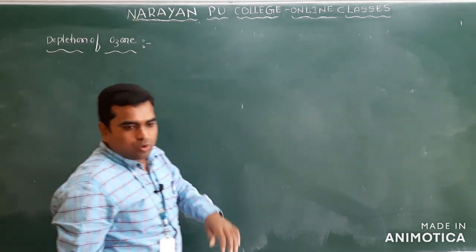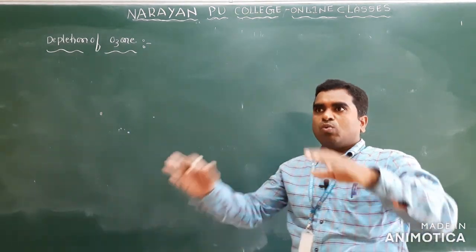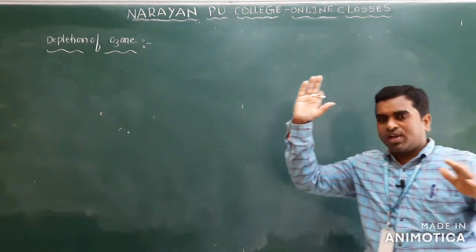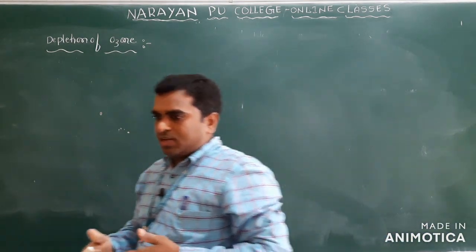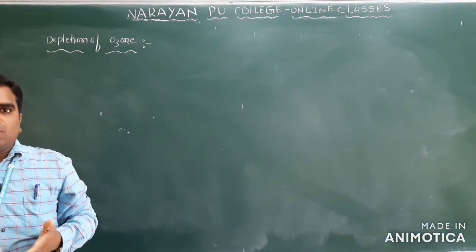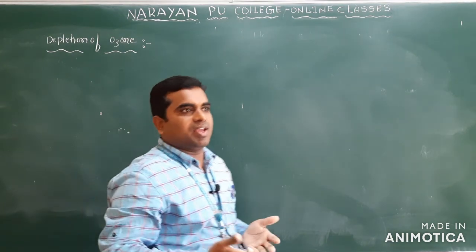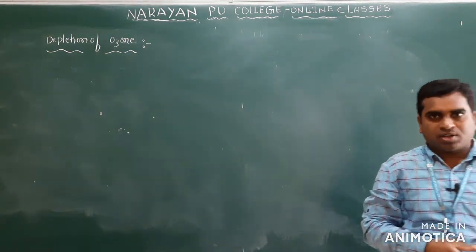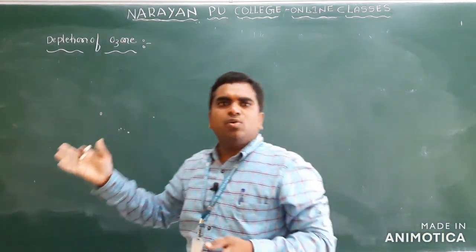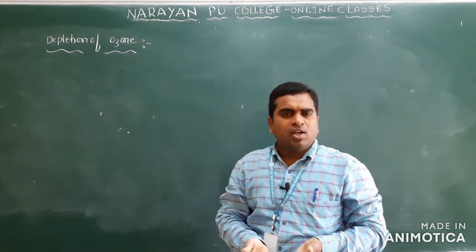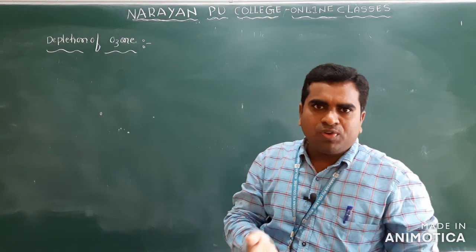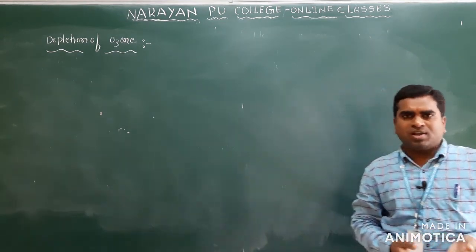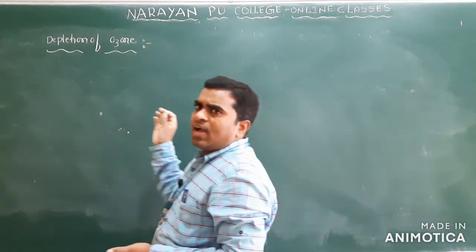depletion of ozone, which we call the ozone hole. The ozone layer protects living things on earth from very harmful UV radiation and some gamma rays. Clear? So what happened here?